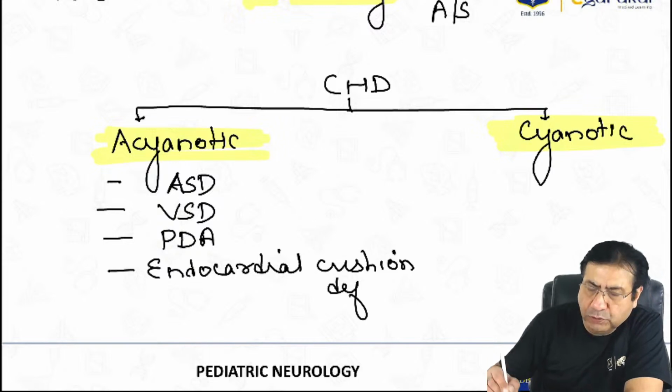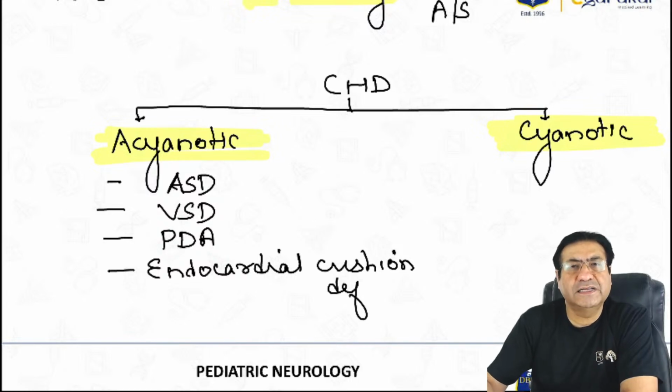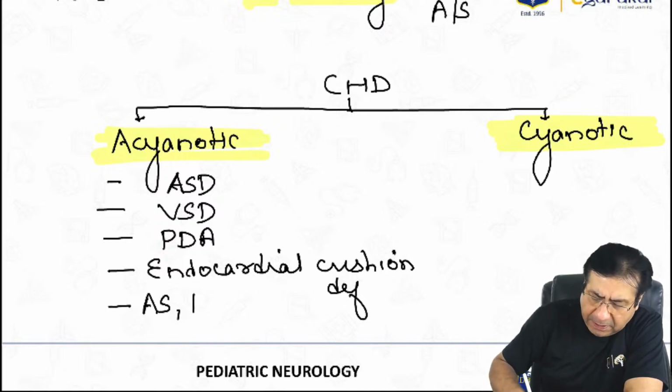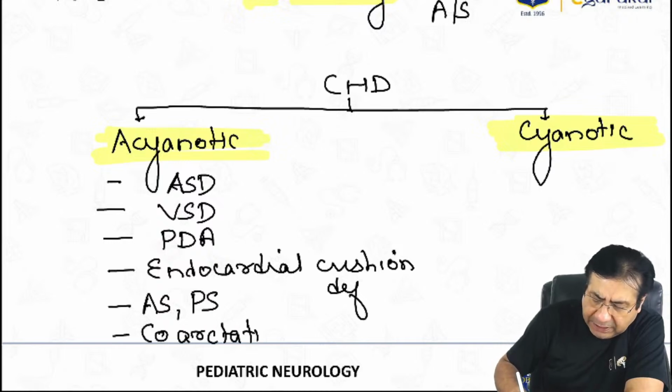The more commonly used term for endocardial cushion defects now is atrioventricular septal defects. Then aortic stenosis, pulmonary stenosis, and coarctation of aorta. So these are important acyanotic congenital heart diseases.